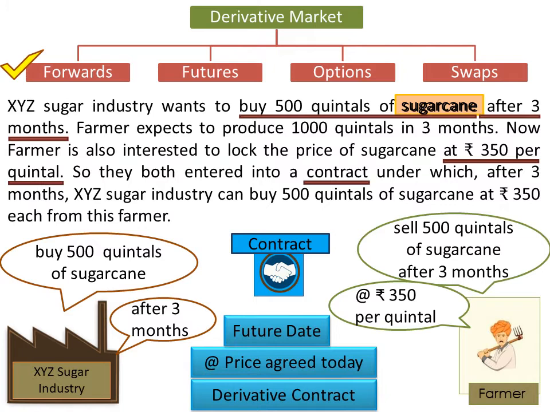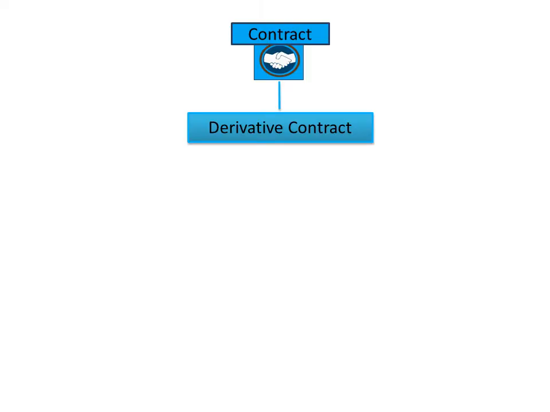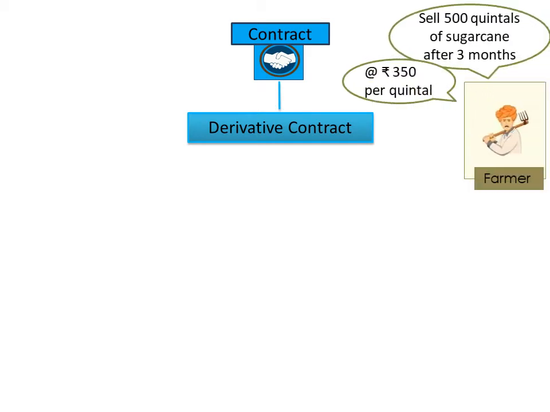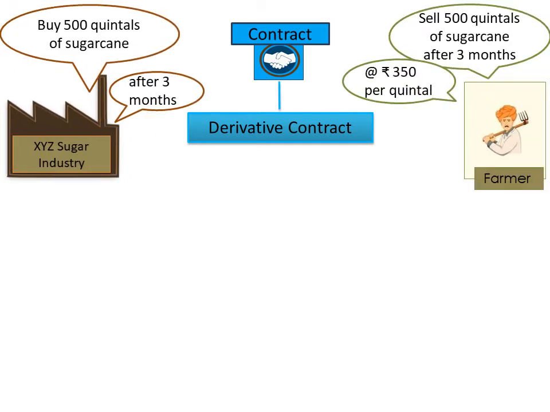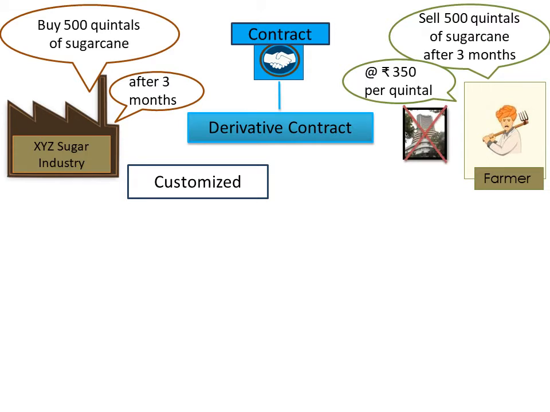Now here we can see that all the terms and conditions are decided by that farmer and sugar industry on their own as per their convenience. Therefore, this is a customized contract. And because there is no involvement of stock exchange in this contract, it is also known as over the counter or off the exchange contract. This is a forward contract.